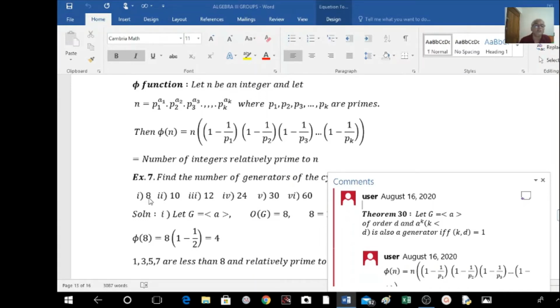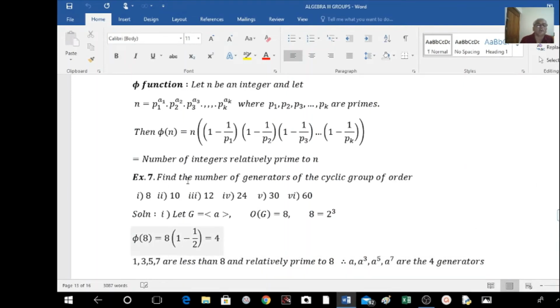That is, 1 is relatively prime to 8. 3 is also relatively prime. 5 is also relatively prime, 7 is also relatively prime. That is 1, 3, 5, 7. So these are relatively prime to 8. Therefore, these are the generators. That is, the total number of generators of a cyclic group of order 8 is equal to 4. So like this we have to find out. And to find this, we use this phi function here.